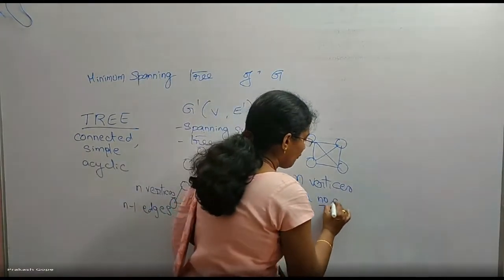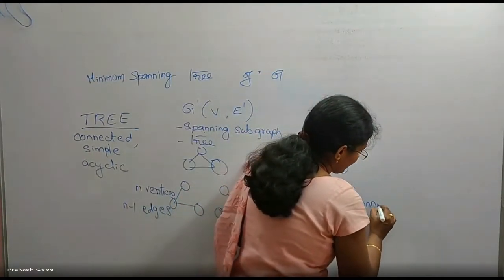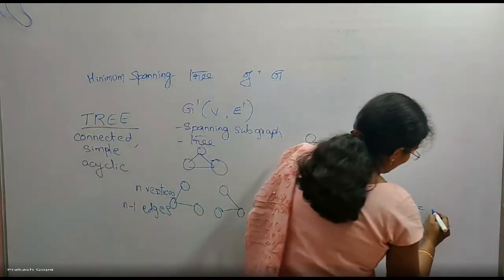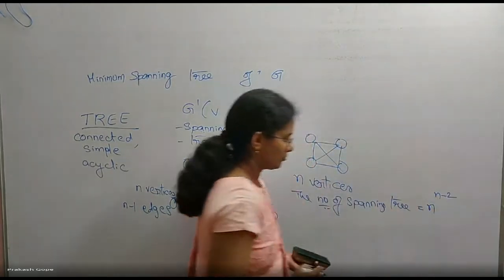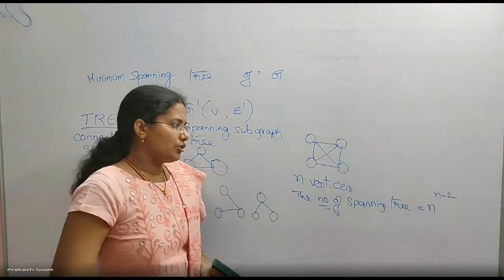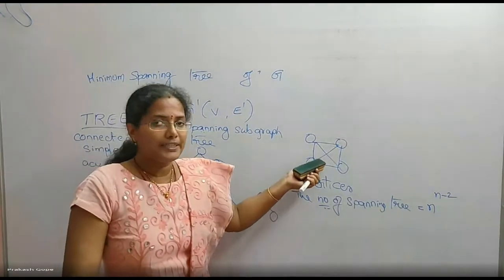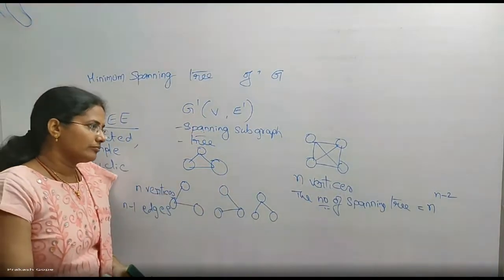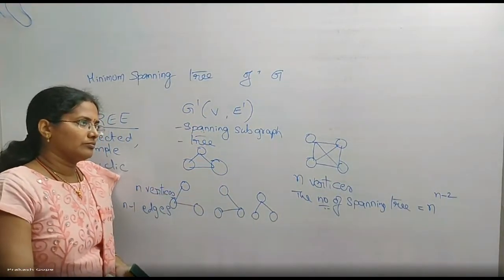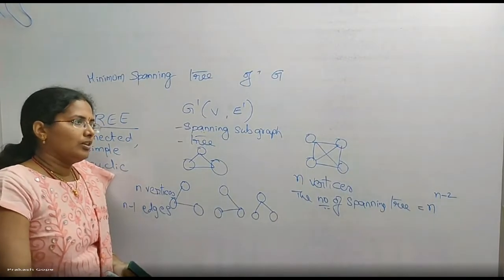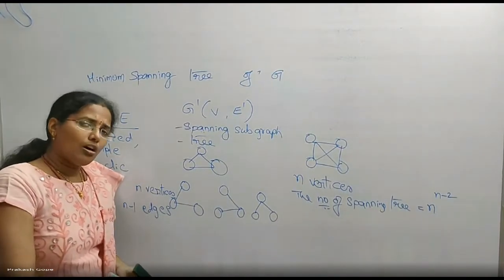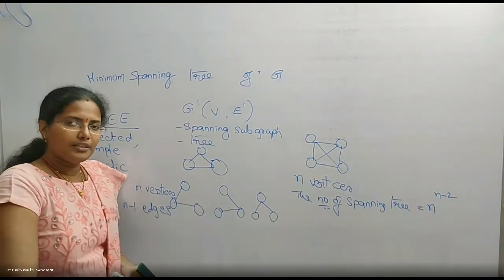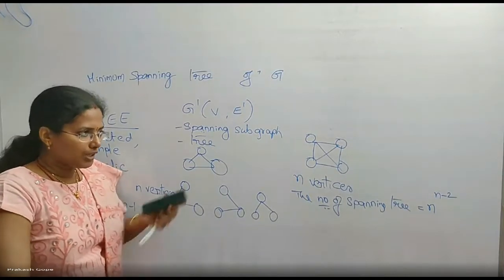The number of spanning trees of a complete graph with n vertices is n power n minus 2. N power n minus 2 spanning trees can be constructed for a complete graph of n vertices. But if I give edge weights, all of them are spanning trees, but one tree will have a minimum weight, that we call a minimum spanning tree, MST, of that graph.